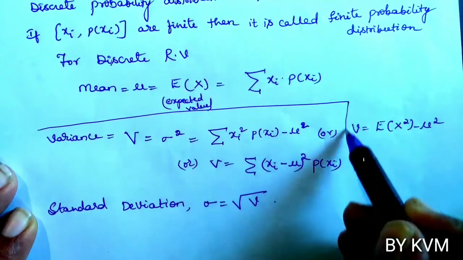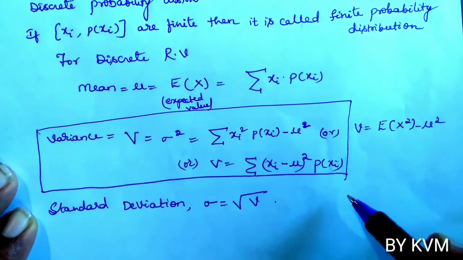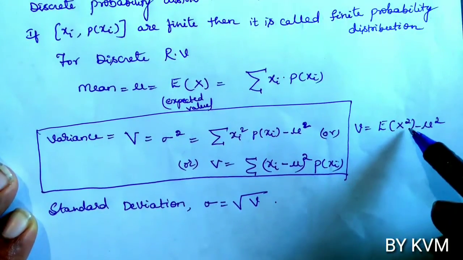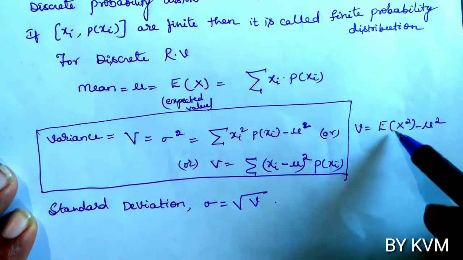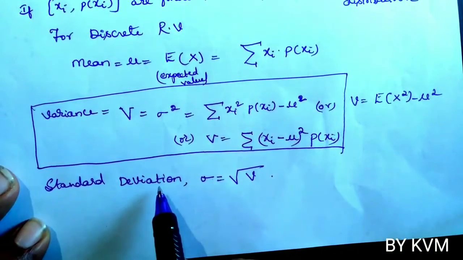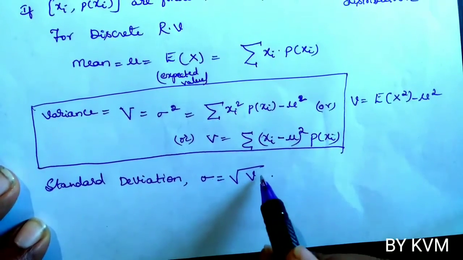So you have to remember this. This is very important. In some of the methods they have taken V equals E of x square minus mu square. We can also take E of x square minus mu square. Now the standard deviation is denoted by sigma. Sigma is the square root of V.